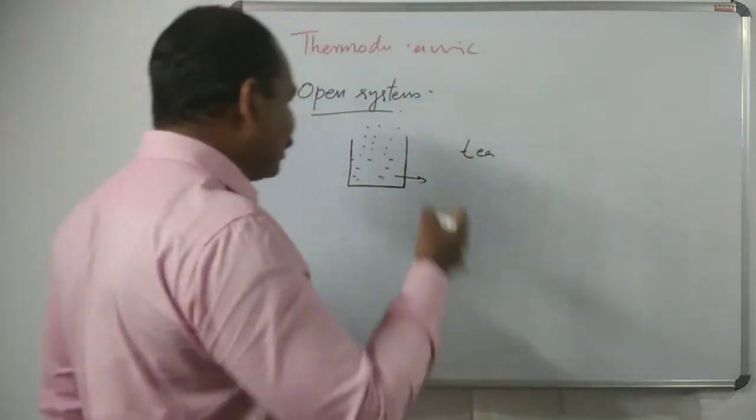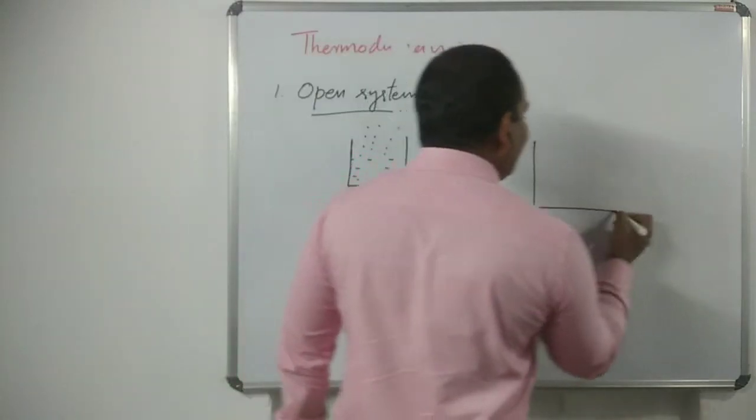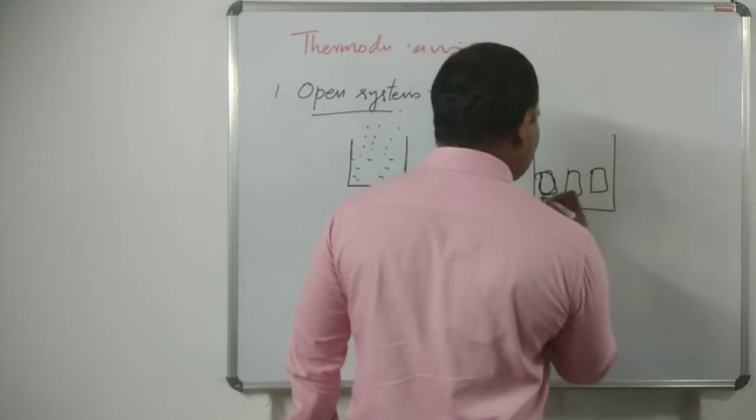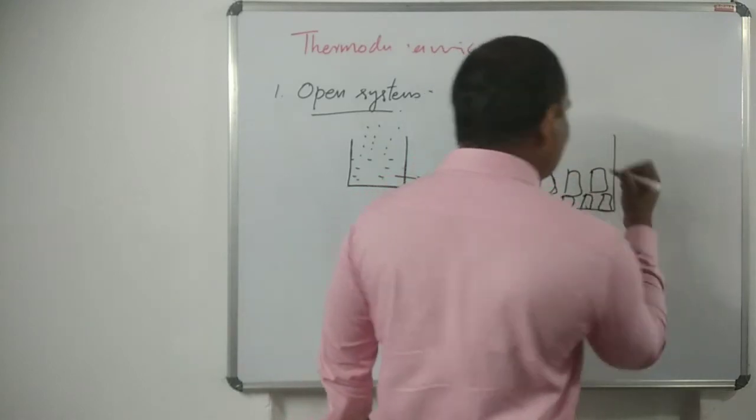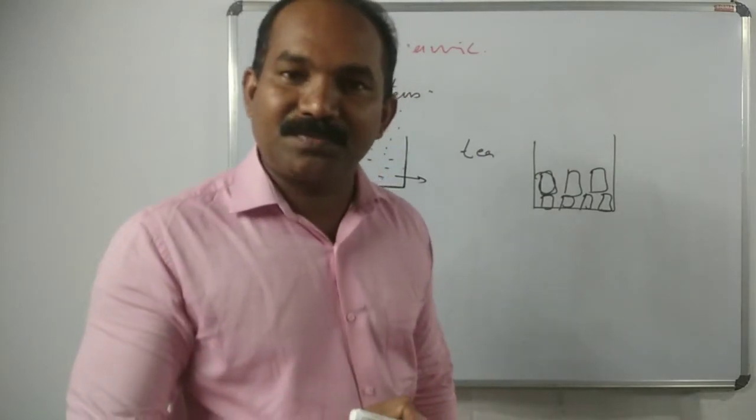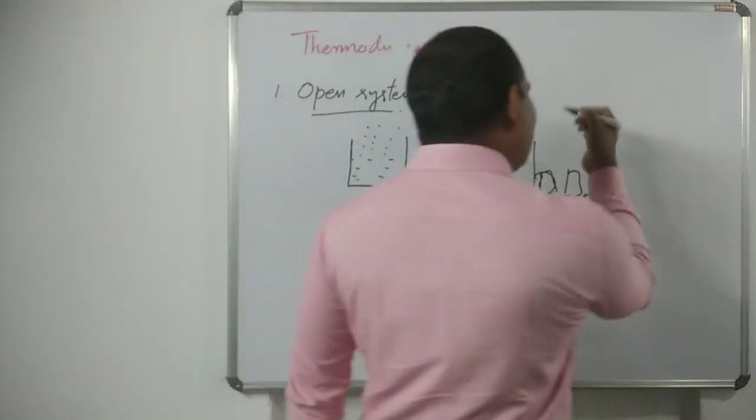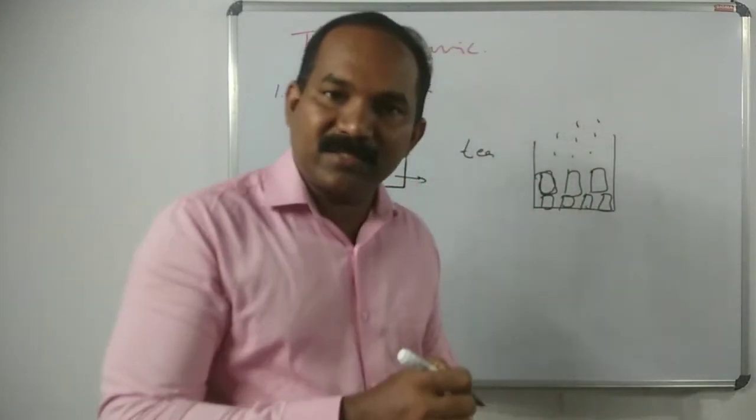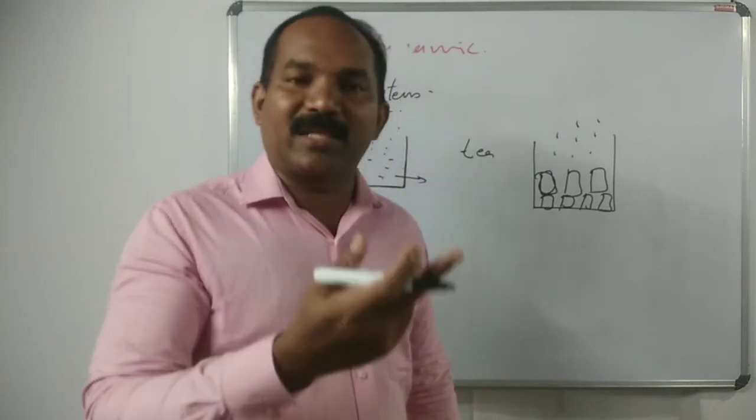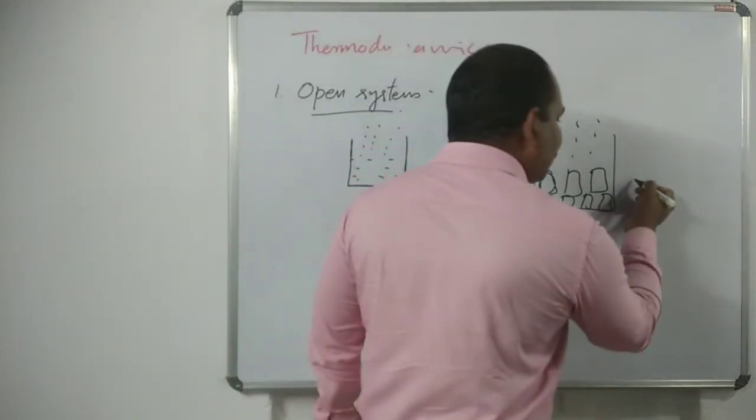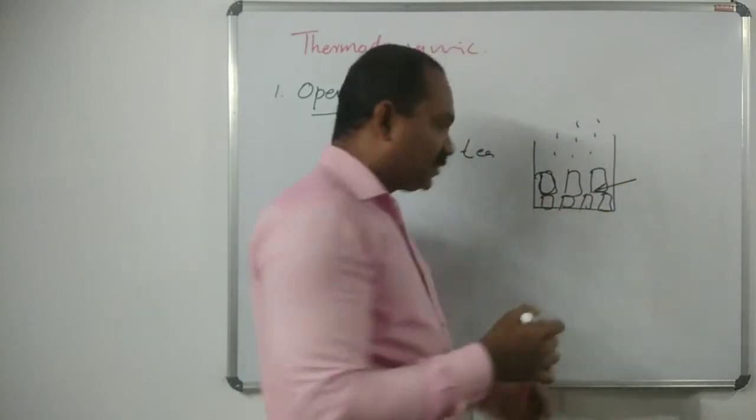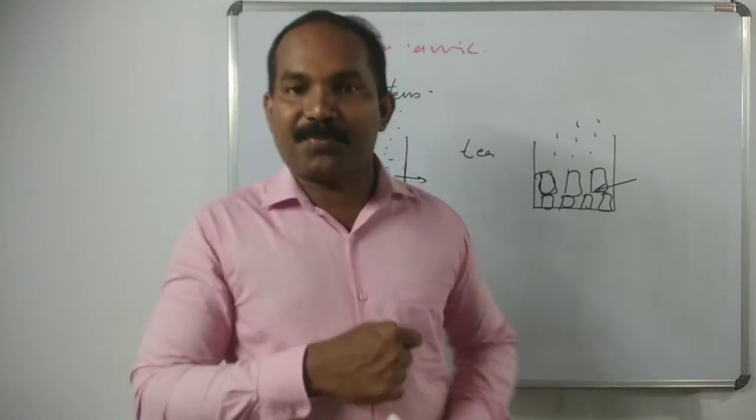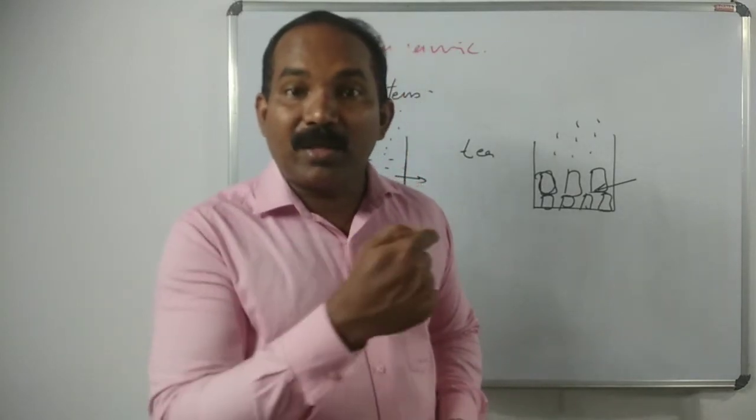Another example: when we keep ice cubes in an open vessel, some ice cubes in a beaker, what happens? Ice vaporizes; from the surface of the ice, water escapes or vaporizes. At the same time, heat flows from the surroundings into the system.